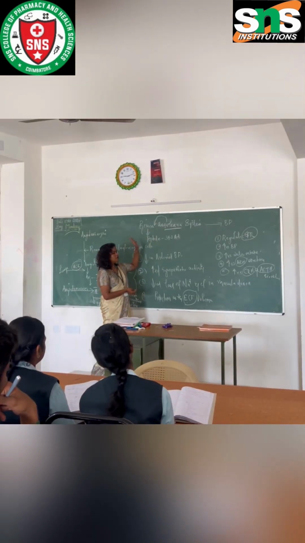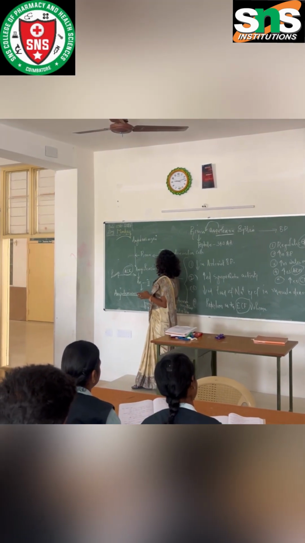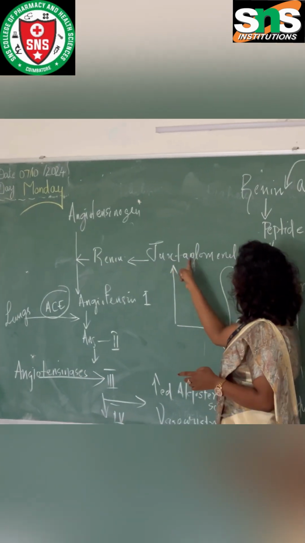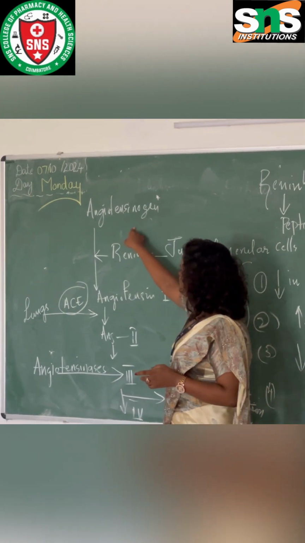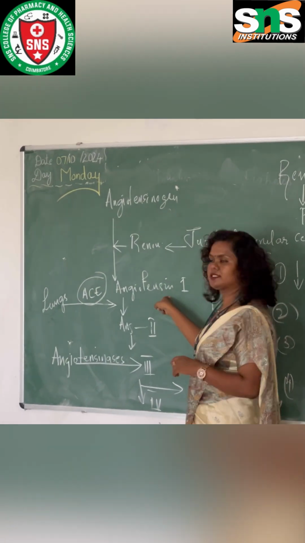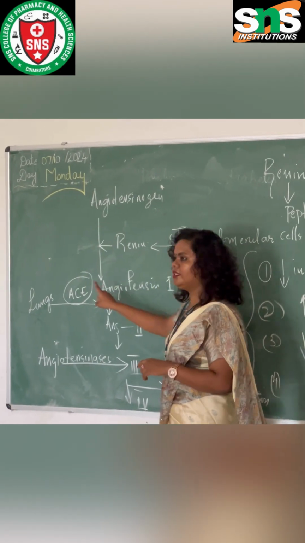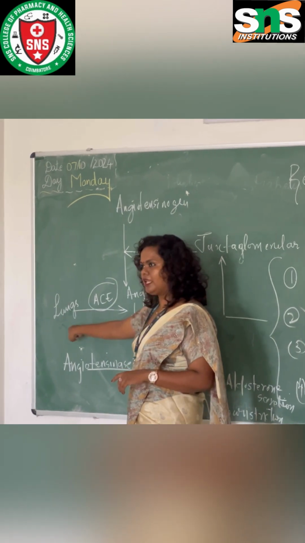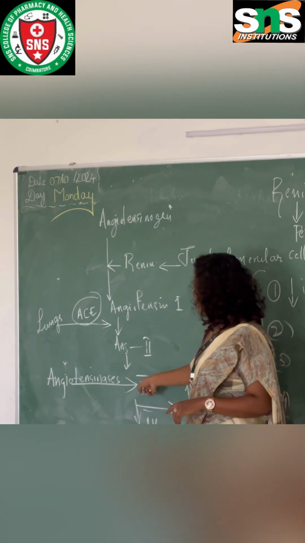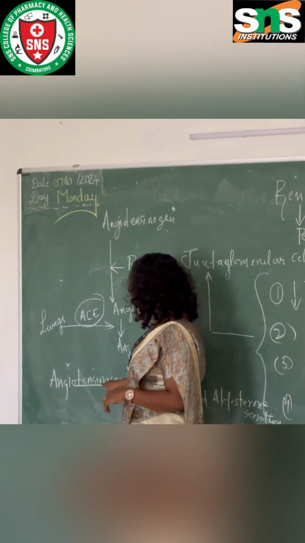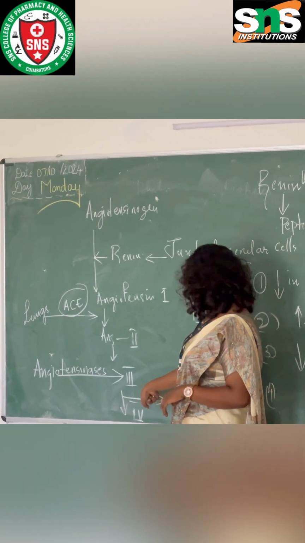And how does this renin influence BP? After secreting this renin from the juxtaglomerular cells, it will convert angiotensinogen to angiotensin 1. Then from angiotensin 1 to 2 by the influence of ACE from the lungs. Then angiotensin 2 to angiotensin 3 with the help of angiotensinases. From angiotensin 3 to angiotensin 4.